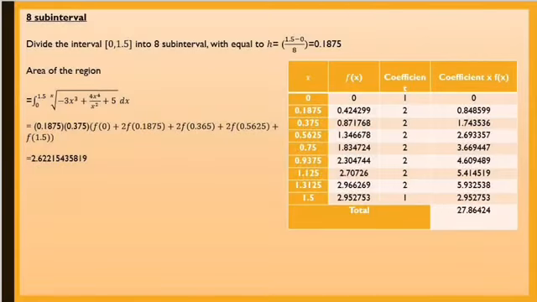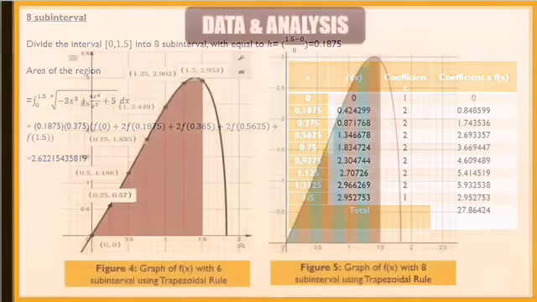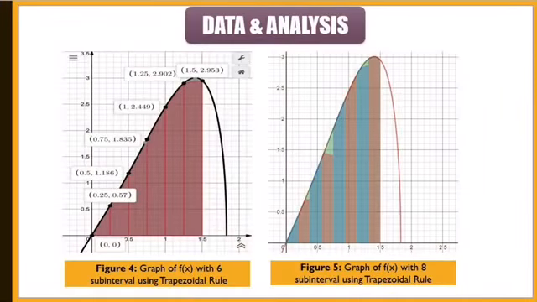My name is Akil. In my part, I will explain to you about 8 subinterval and for data and analysis. The interval was divided into 8 subinterval and the width I got is 0.1875. Then we calculate the area of the region and the result is 2.622154358719. And the total for coefficient fs is 27.86424.